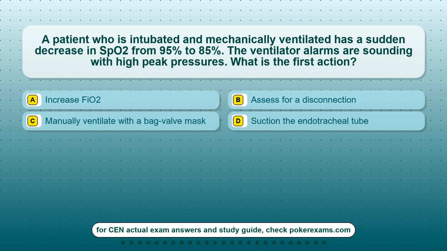Question 22. A patient who is intubated and mechanically ventilated has a sudden decrease in SpO2 from 95% to 85%. The ventilator alarms are sounding with high peak pressures. What is the first action? Option A, increase FiO2. Option B, assess for a disconnection. Option C, manually ventilate with a bag-valve mask. Option D, suction the endotracheal tube.